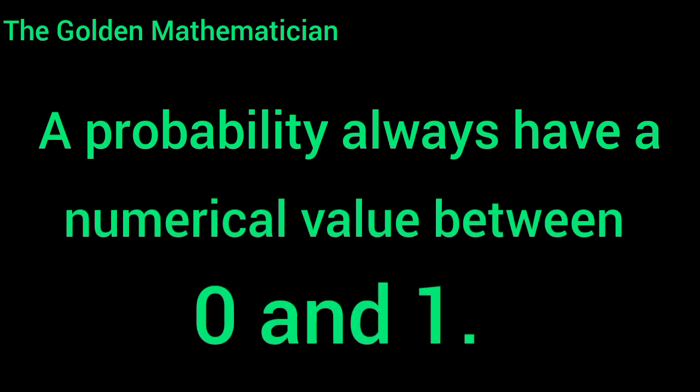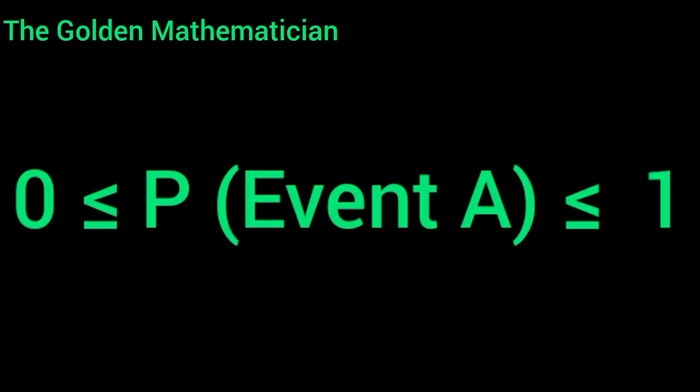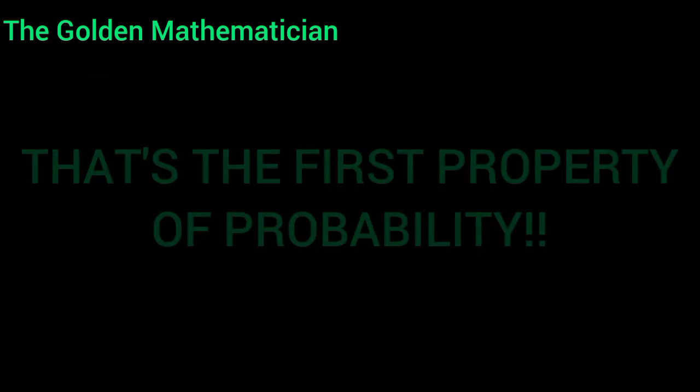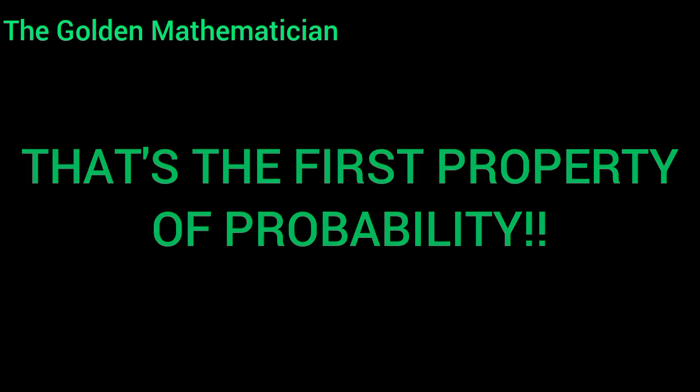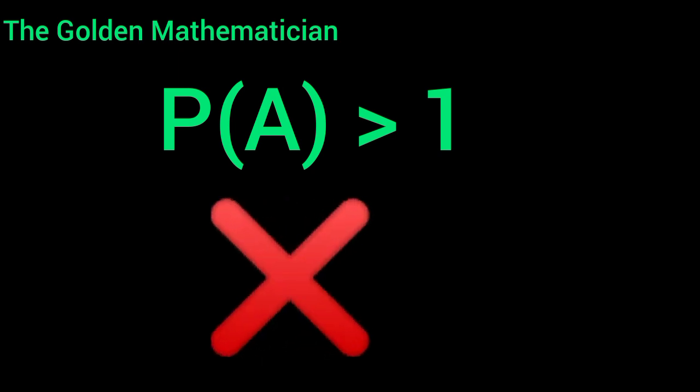Property 1 states that a probability always has a numerical value between 0 and 1. This means that the probability of any event cannot be less than 0 and cannot be greater than 1. Hence, the reason you would observe that most probability values are always between 0 and 1. For example, 0.1, 0.2, 0.3, and so on. So that is the first property of probability. The moment you get a probability value greater than 1, know there is something wrong with your calculation.